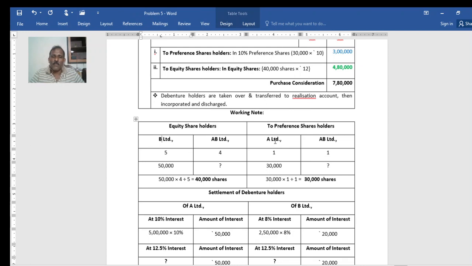Then in case of debenture holders of B Limited, it is 1 for 1. Look into that.